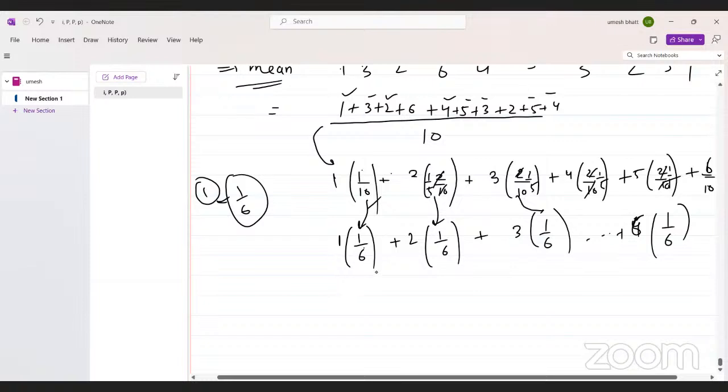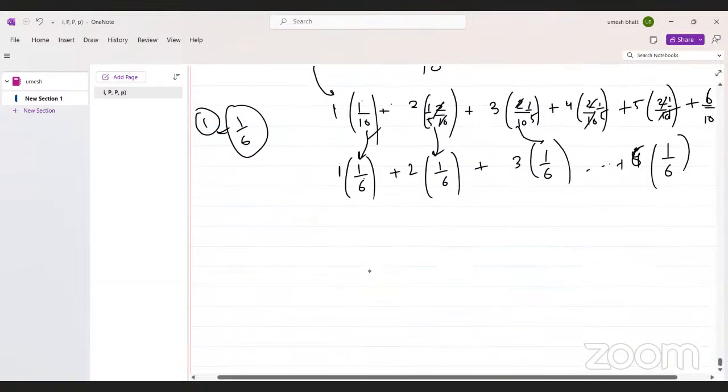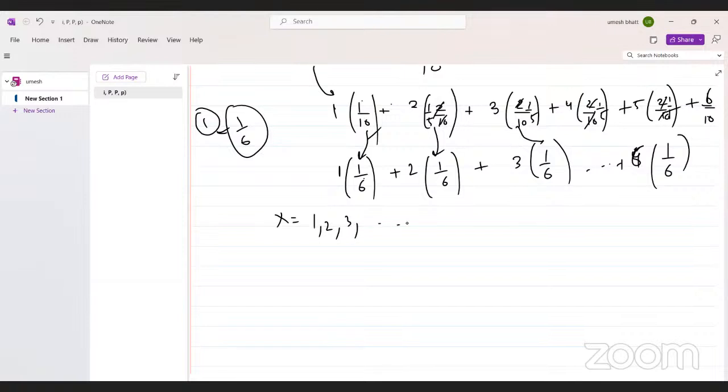So what's the logic of treating the value of the random variable as the weight? It's like the value of the random variable times the probability. Your random variable takes values 1, 2, 3, up to 6.